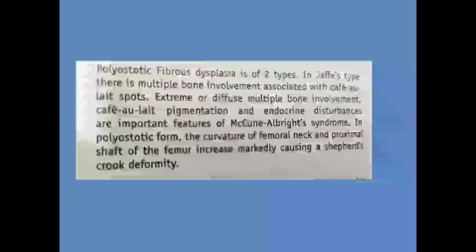Next question. Jaffe and Albright syndrome is associated with fibrous dysplasia, osteopetrosis, Paget's disease, Marfan syndrome. The correct answer is option A, fibrous dysplasia. So this is the explanation. The polyostotic form of fibrous dysplasia is of two types: Jaffe's type and McCune-Albright syndrome type.